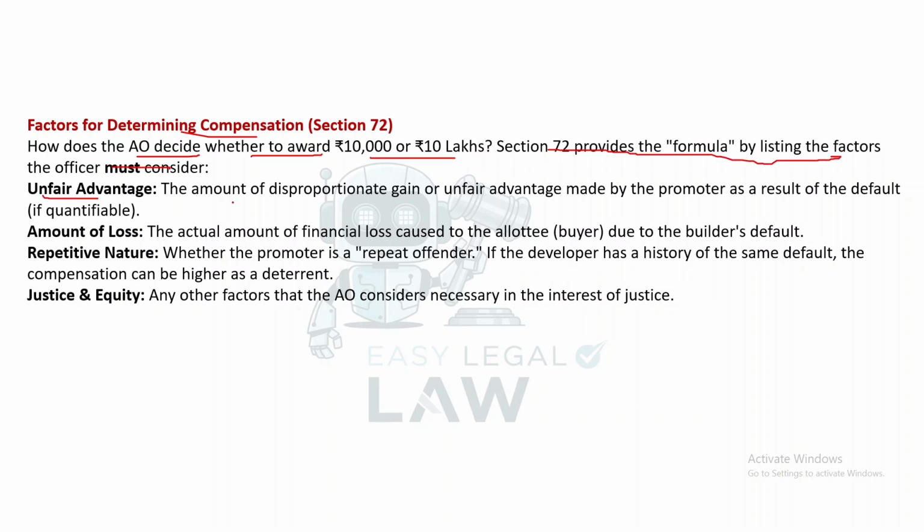Unfair advantage: the amount of disproportionate gain or unfair advantage made by the promoter as a result of the default, if quantifiable. Amount of loss: the actual amount of financial loss caused to the allottee due to the builder's default. Repetitive nature: whether the promoter is a repetitive offender. If the developer has a history of the same default, the compensation can be higher as a deterrent. Justice and equity: any other factor that the AO considers necessary in the interest of justice.